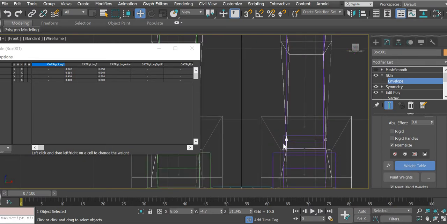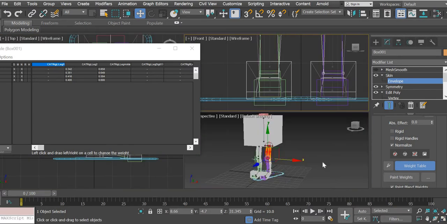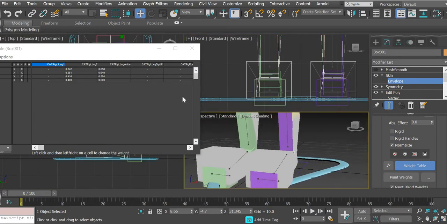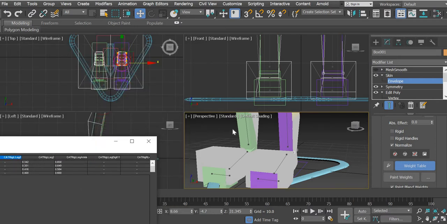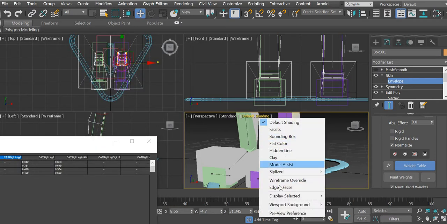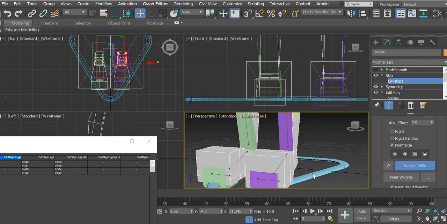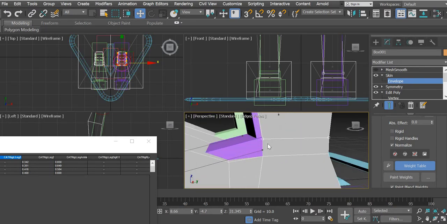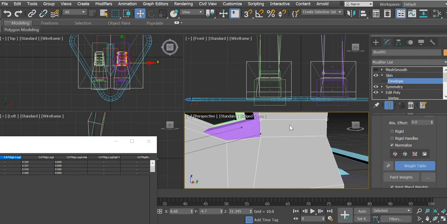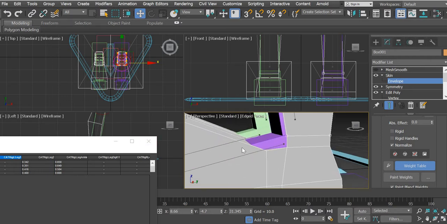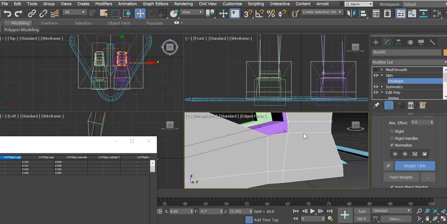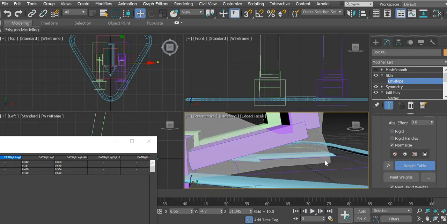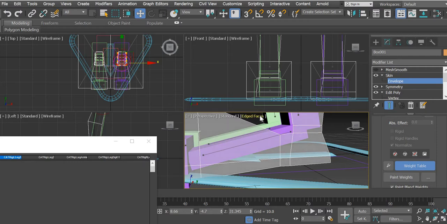Now these are the next ones, and if you don't know, you can zoom in there. Then you can even go to edged faces, so you can see that these are the next ones. So now there is a leg bone and the ankle bone. Oops, what happened there?